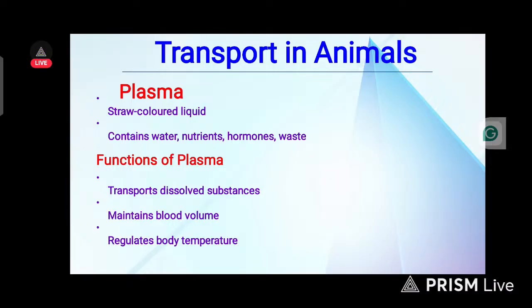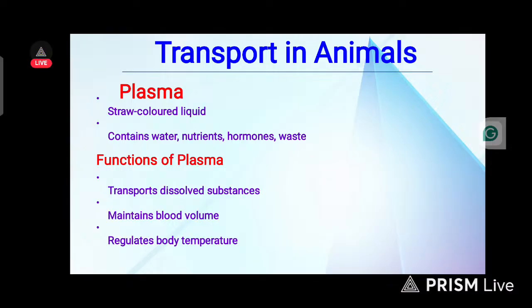And then, what are the functions of plasma? It transports soluble substances. Plasma helps in transporting soluble substances in blood, and the second function is to maintain blood volume. When they ask which part of blood maintains blood volume, that is the plasma.